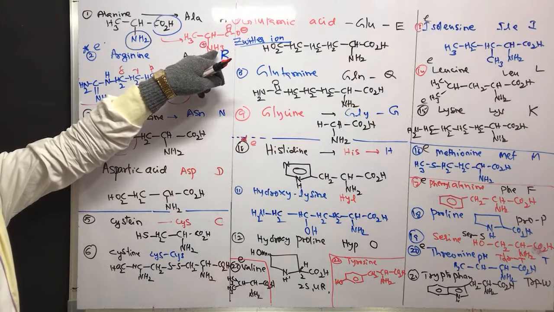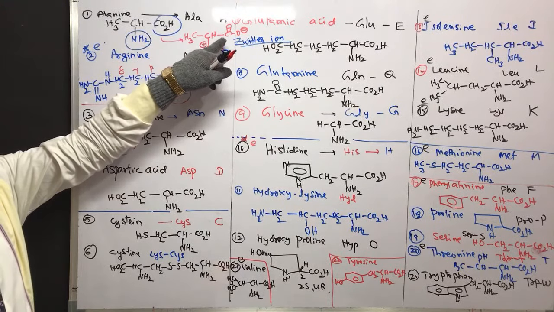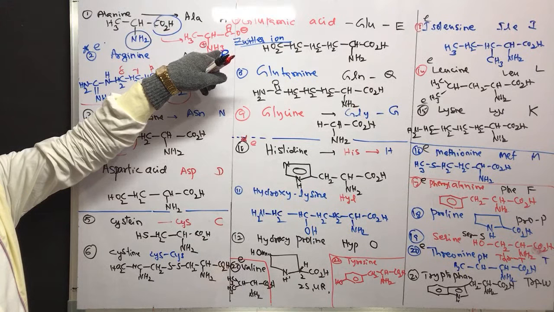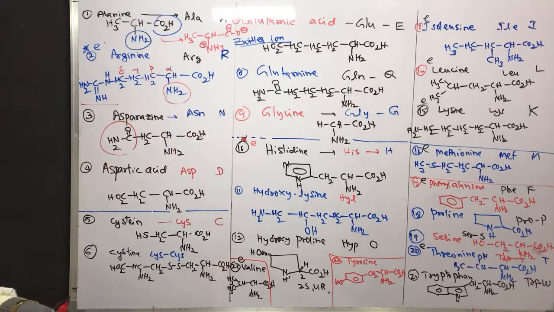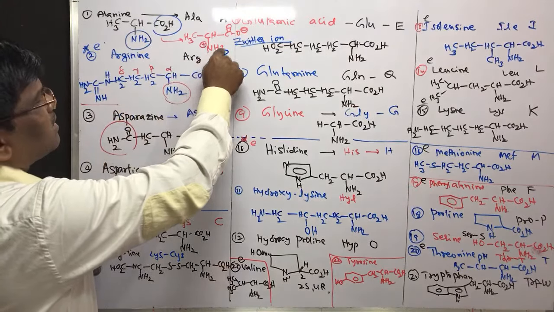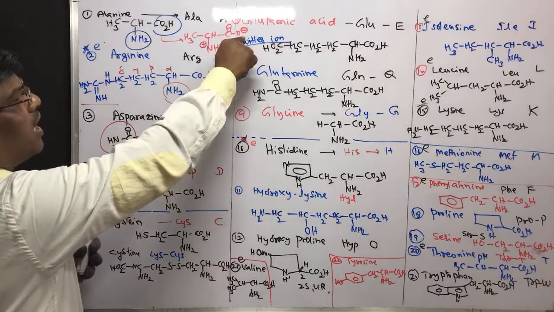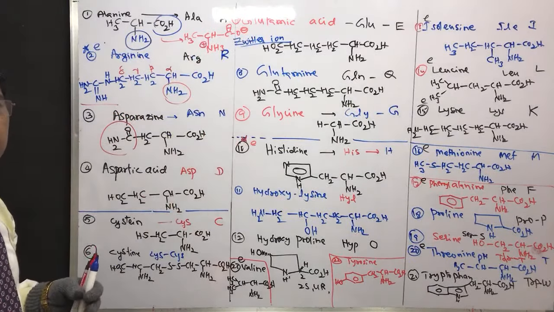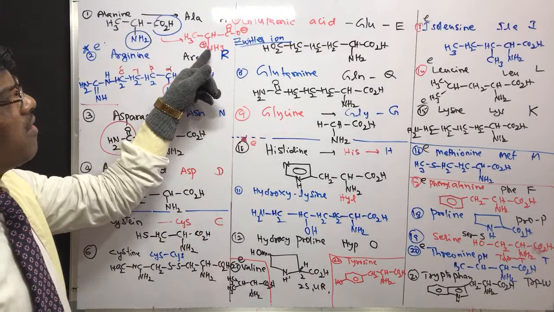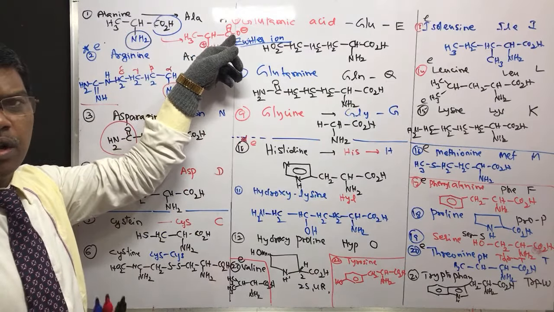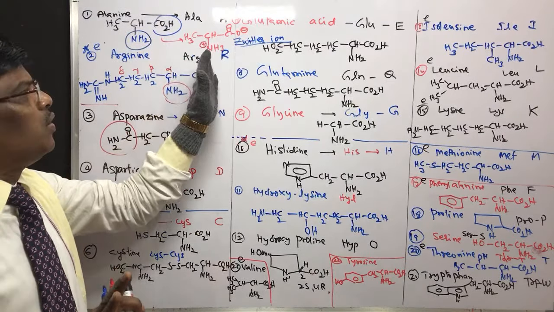The Zwitter ion is going to be a neutral compound because this amine is neutralized by this carboxylic acid. Since the same compound has amine and acid, usually amino acids are neutral.